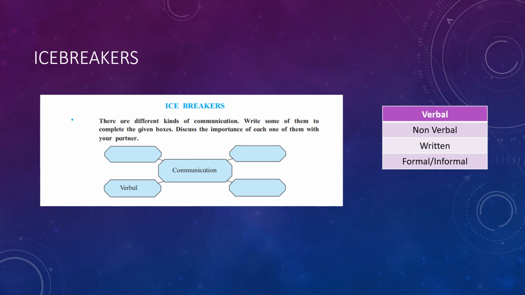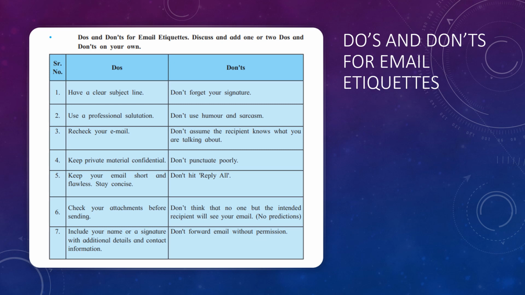So moving on, it is of utmost importance that the student follows all the do's and remembers the don'ts for writing the perfect email. Email etiquettes are the most important etiquettes that you need to follow while writing your email. You need to have a clear subject line, which means, in short, the recipient or the receiver would know what you're talking about by reading your subject line. This is what is required when you will be sending your email to me during your examination. Use a professional salutation. So, dear sir, dear madam is required because you're writing a professional email.